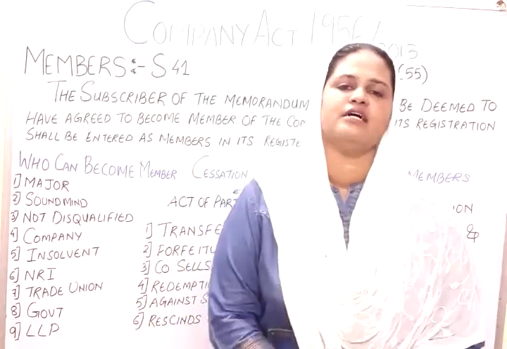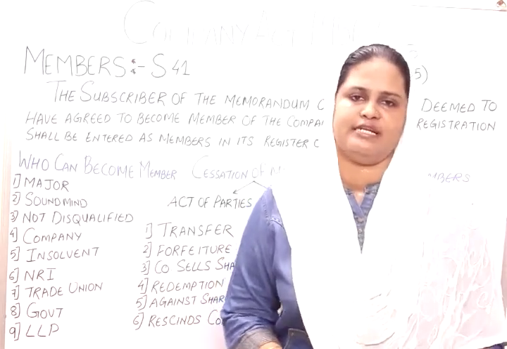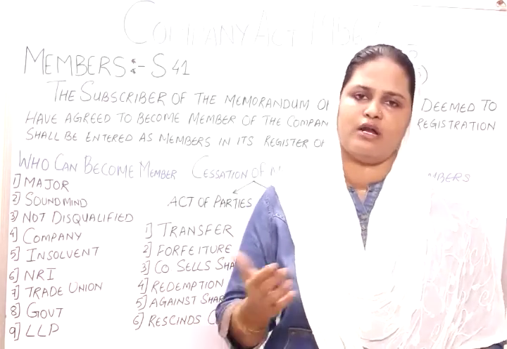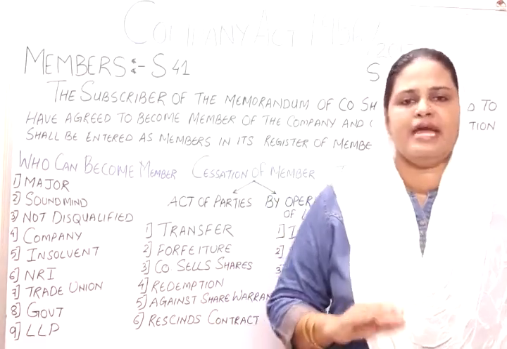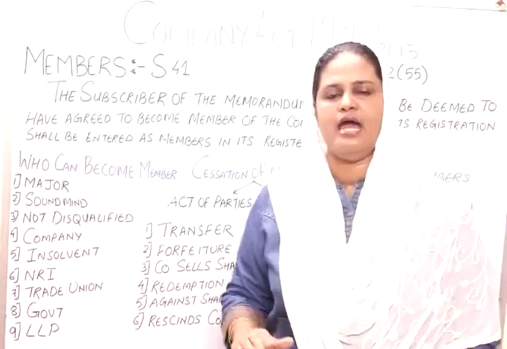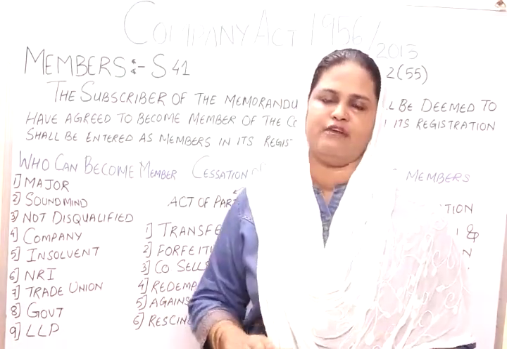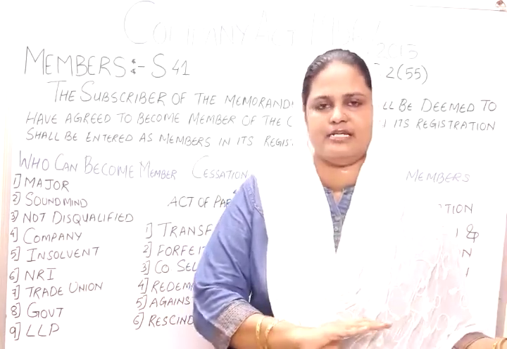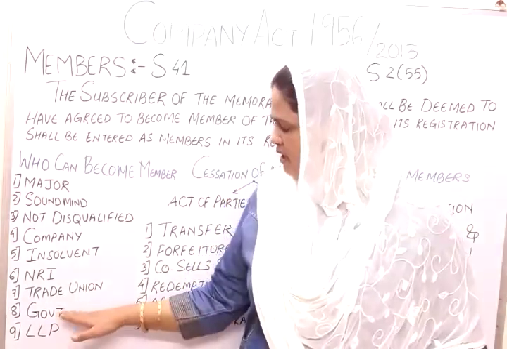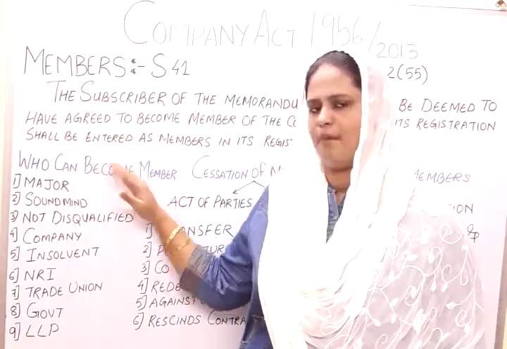A government, like the Government of India or our state government, represented by the President or the Governor of the state, can become a member of a company. Many companies are held by government, in which government is a member, or many companies in which the government is part member and the public or private sector is part member. So the government also becomes a member of a company.